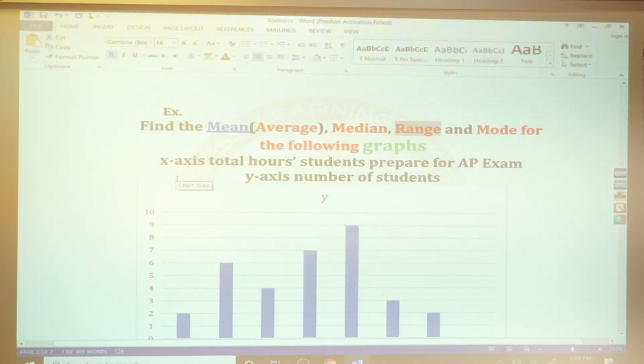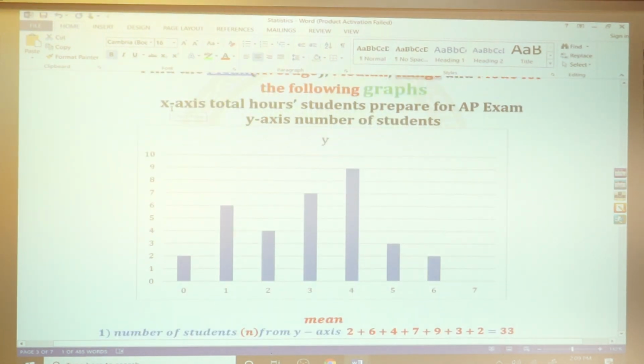Now it's telling you the x-axis means the total hours students prepare for the AB exam. The y-axis means the number of students. What does this mean? The AB exam needs a lot of hours to study. Look here, 0 hours is only 2 students. These 2 students never study.